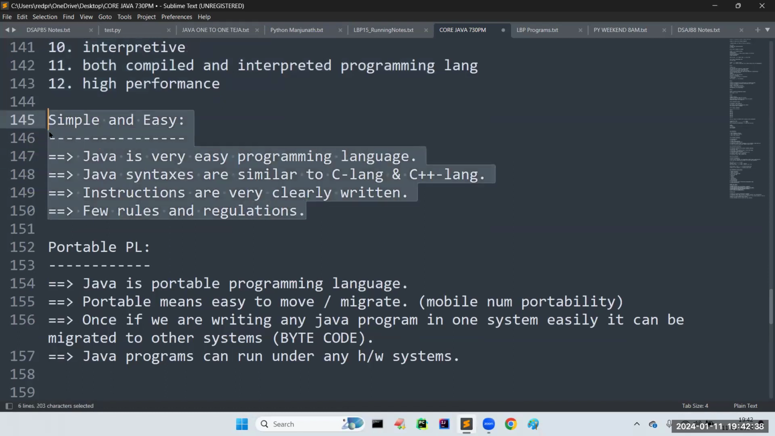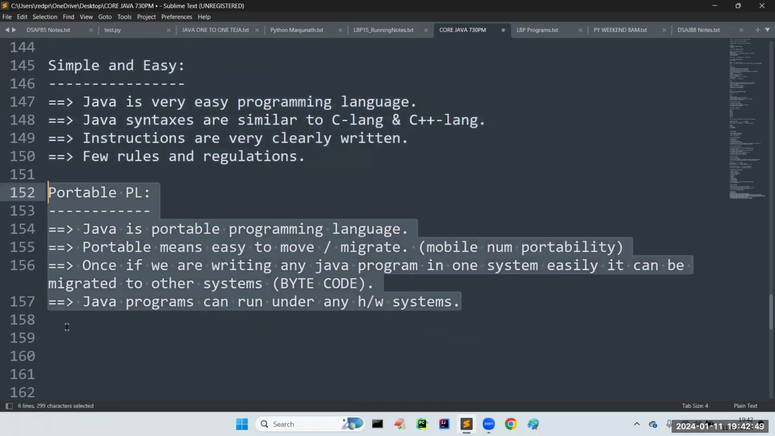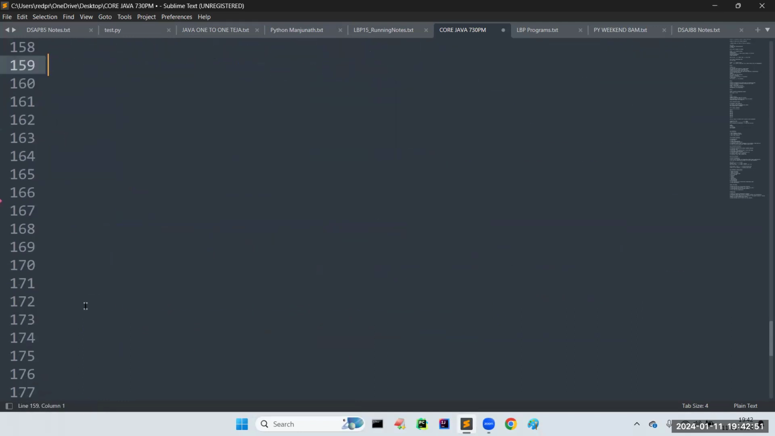As part of that, I covered two features in the last videos: how we can say Java is simple and easy, and how we can say it is portable. Now, as a continuation, today I am going to explain one more feature, which is platform independent. Yes, we can say Java is a platform independent programming language.